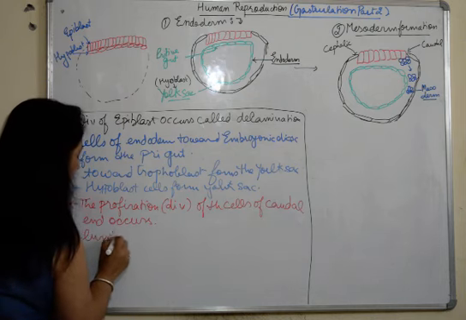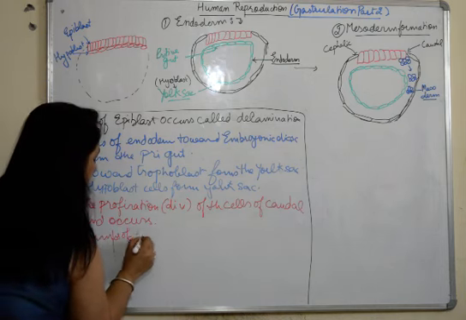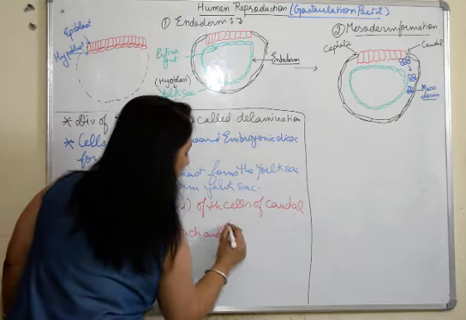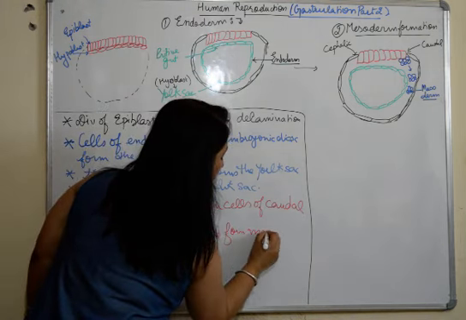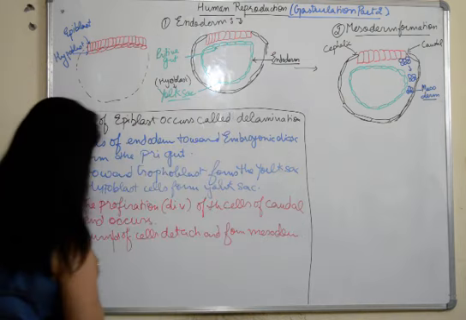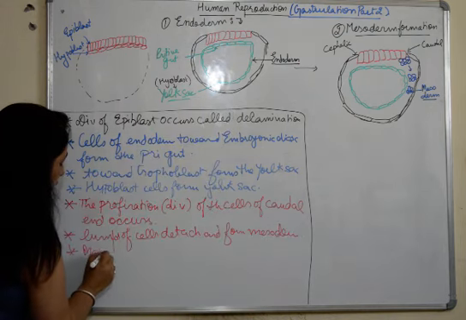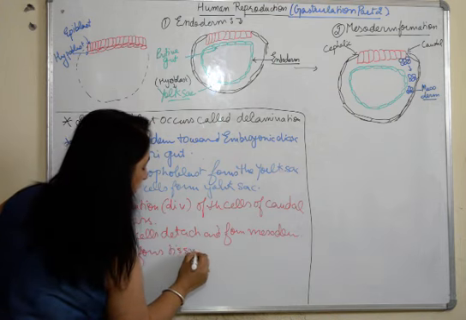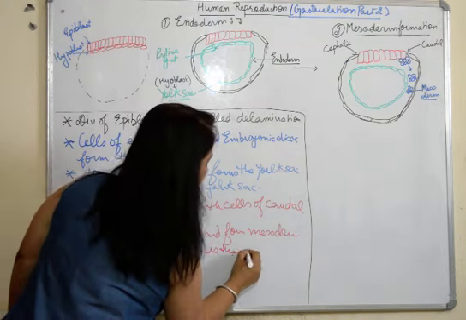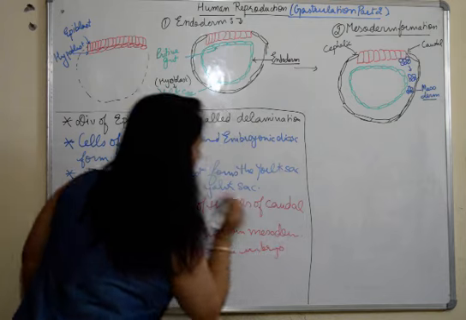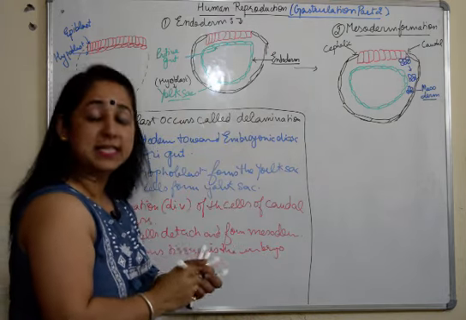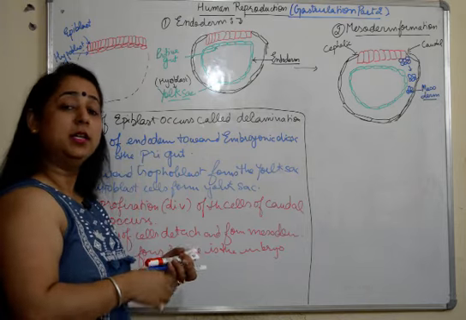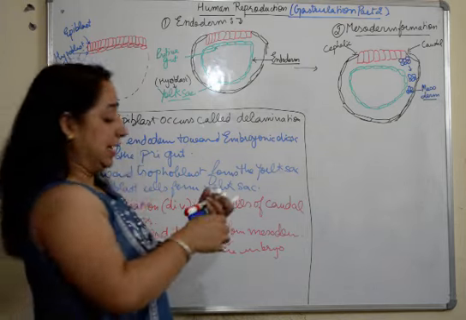Lumps of cells detach and form mesoderm. And also mesoderm forms tissues in the developing embryo. Fine. We'll discuss the fate also, but here you must know that the mesoderm is going to form the different types of tissues in our body.